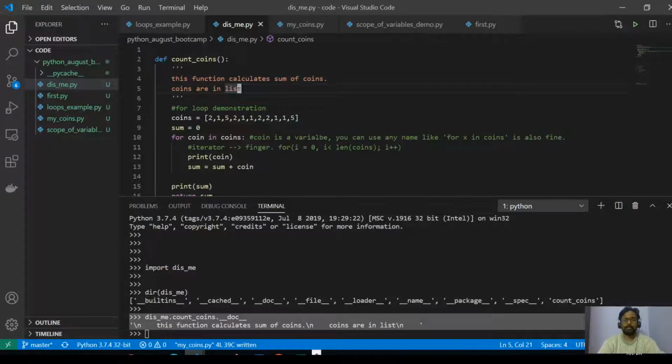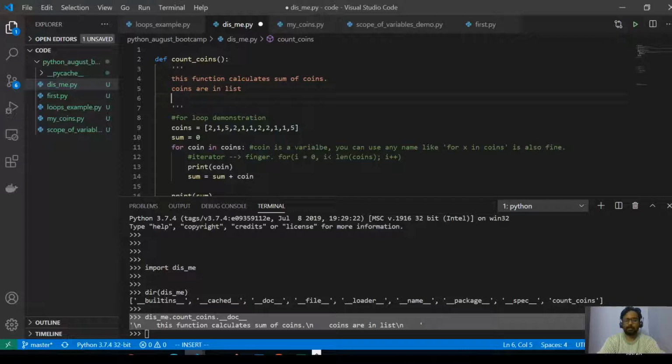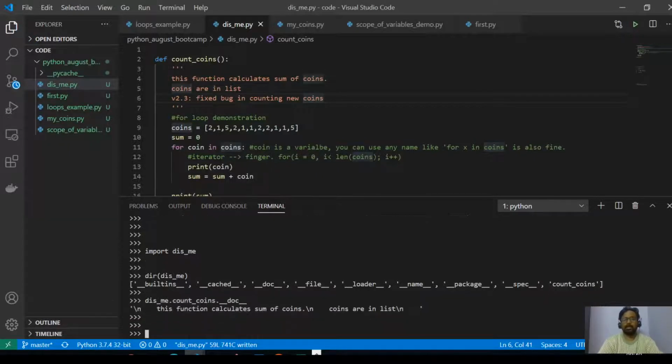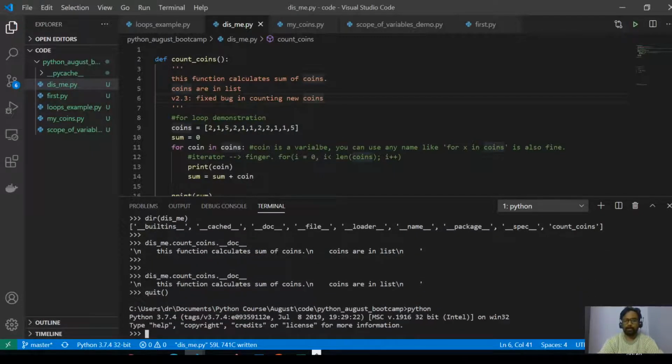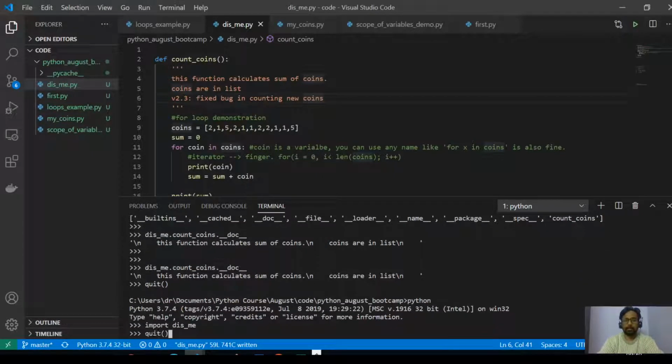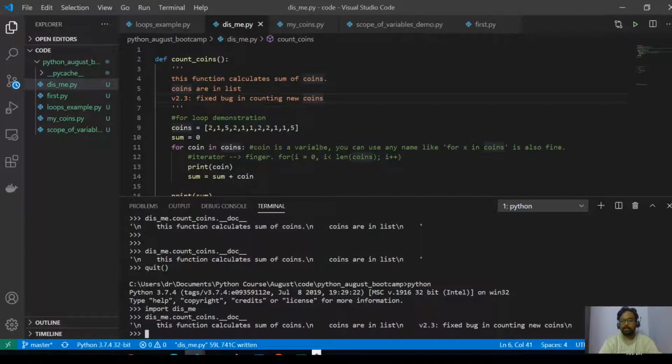Maybe the teacher fixes the bug and updates the version, something like version 2.3, fixed bug in counting new coins. Maybe there is a new coin which is released. Now it is not refreshed. That is because I have already imported it into the RAM. So now we do not know. I want to do the same thing again, import this and see. Now it is updated. So this is the use of the doc string.